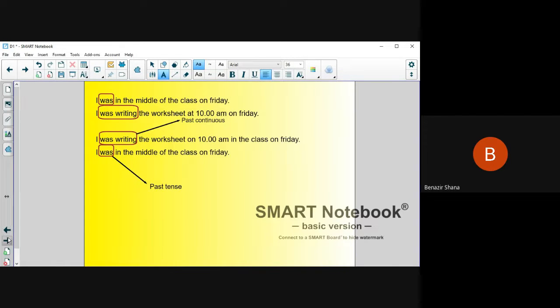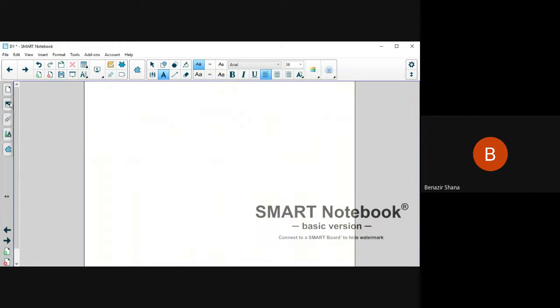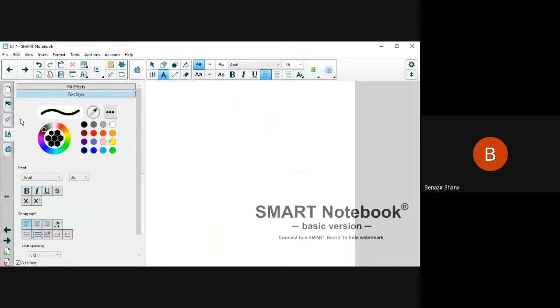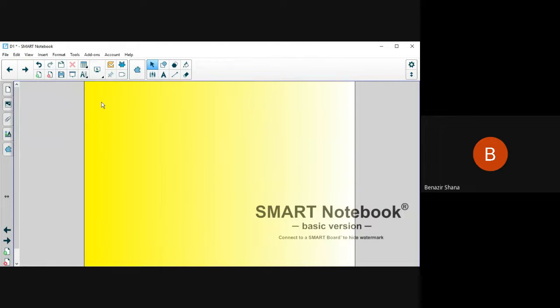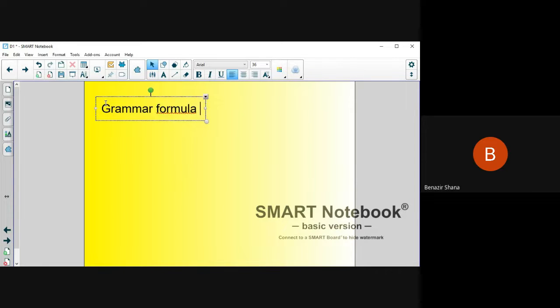So now everyone take your pen and write the grammar formula for past tense and past continuous. Past tense: verb V2.